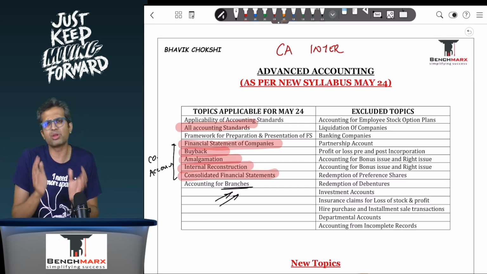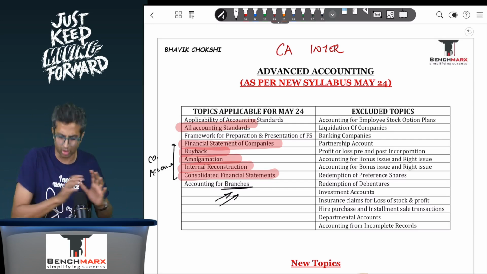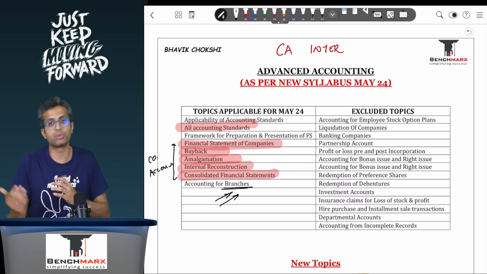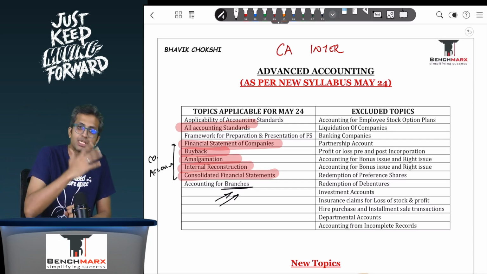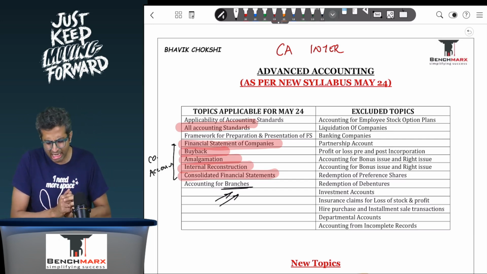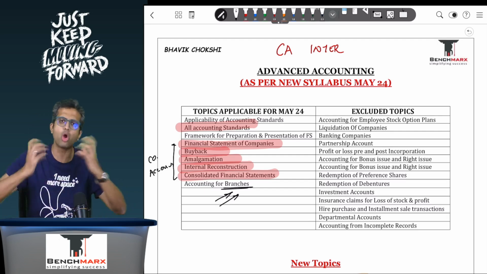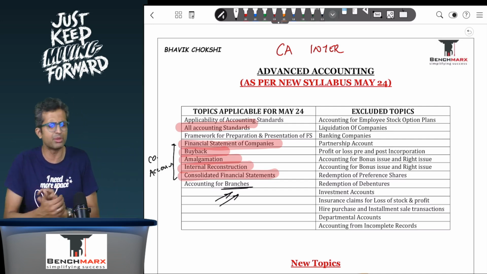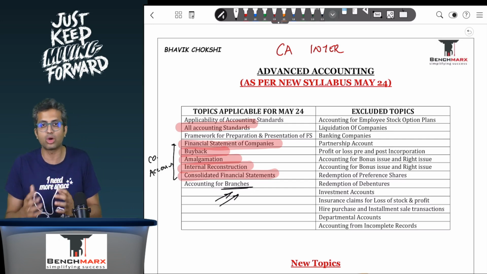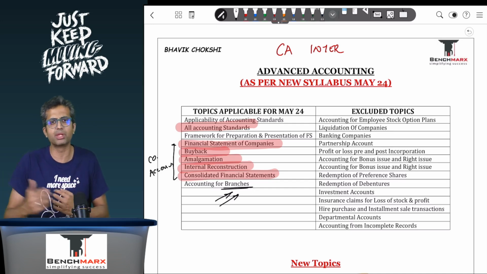So again, there will be a fairly balanced mix. I would say approximately out of the 84 marks, approximately 40 odd marks will still continue to come from these topics, and the remaining 40 odd marks will come from accounting standards. When you go to the MCQ paper, in my opinion, a large part of the MCQ paper will be focused on accounting standards, because for internal reconstruction or amalgamation, you would not have dedicated large MCQs. Maybe there may be a few questions, but out of the 30 marks, I would easily put around 20 odd marks directly from the accounting standards, and around maybe 10 odd marks coming from the other section.